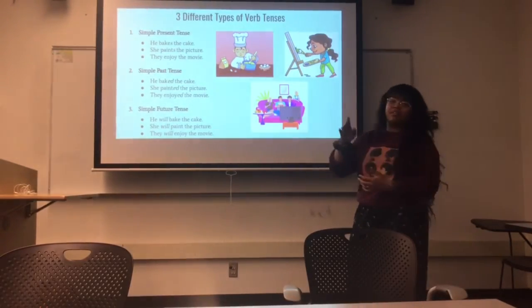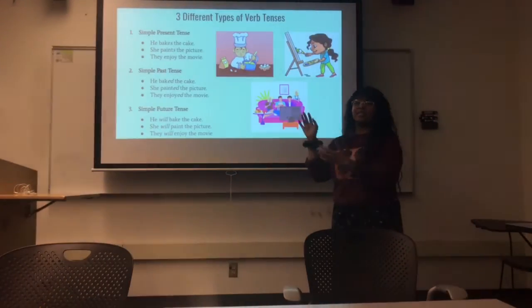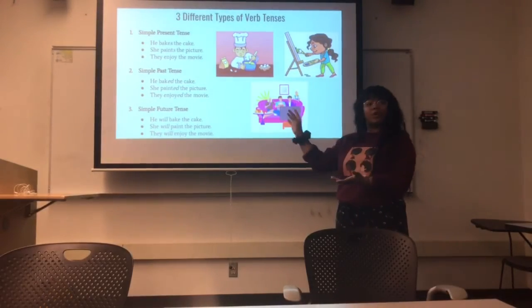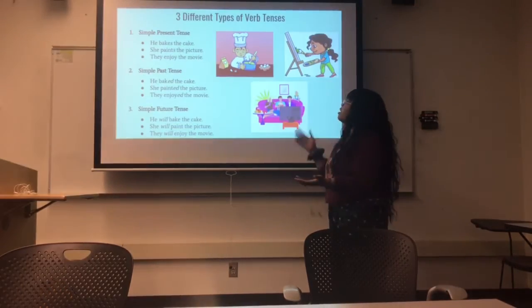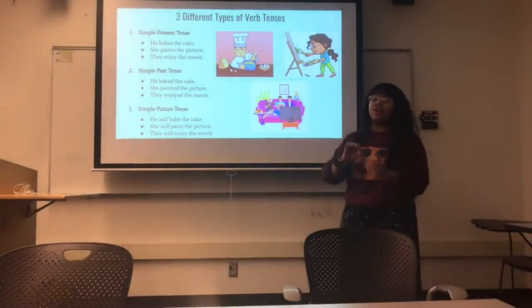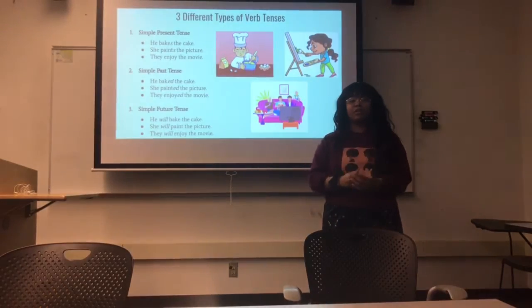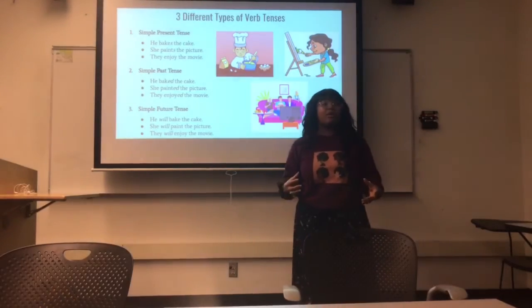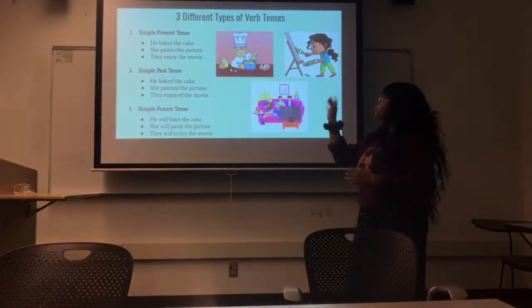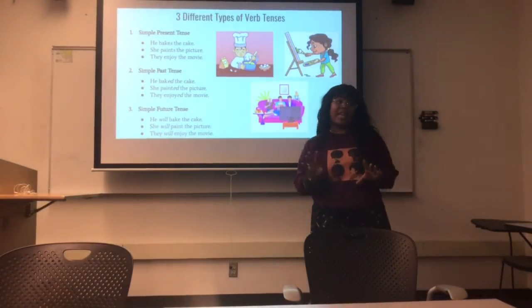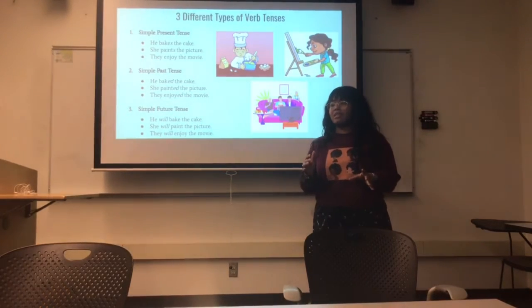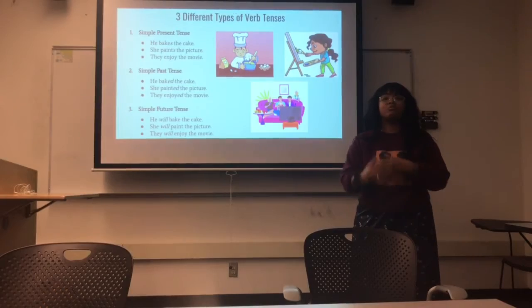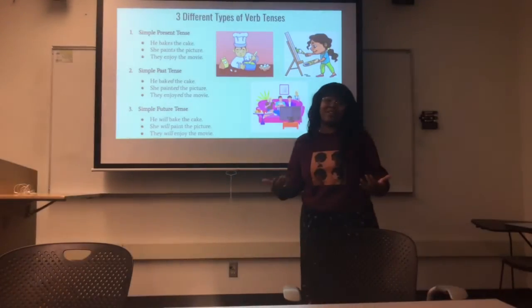But he and she, does anyone know why these subjects have the S at the end of their verbs? That's fine. Well, that is because he and she are not plural. They are singular. They are just one person, and they implies that there are multiple people. If it's plural, and this only applies to the present tense, you don't have to add an S. Think of the S as meaning multiple of, and so if the subject is already plural, we already know that there's multiple things happening. We don't need to add another S.